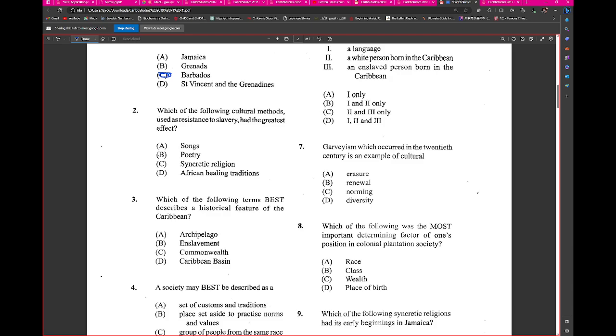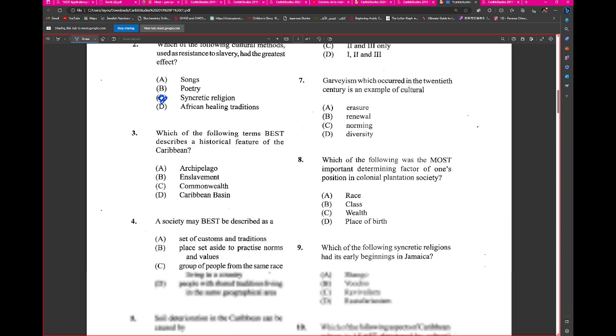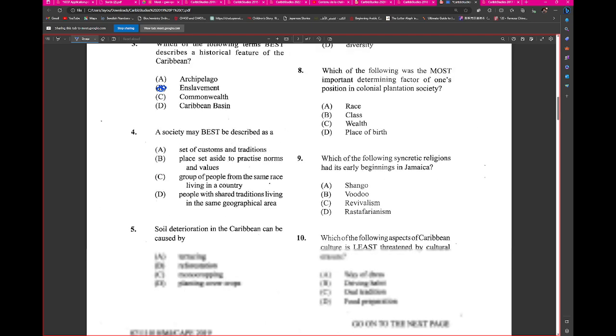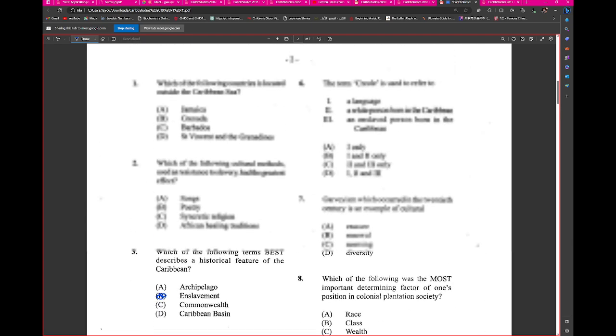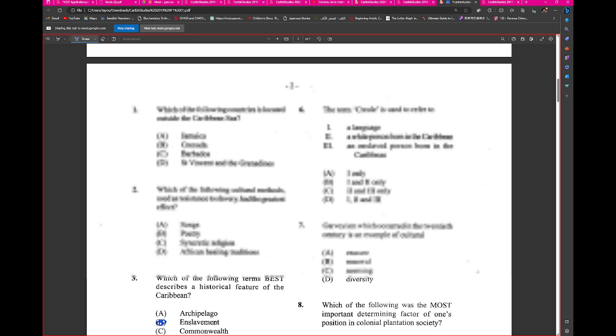Syncretic religion. We'll go with that. Which of the following terms best describes a historical feature of the Caribbean? Enslavement. A society is best described as a... Sir, D. D, sir, wonderful. Soil deterioration in the Caribbean can be caused by monocropping. Wonderful. The term Creole is used to refer to